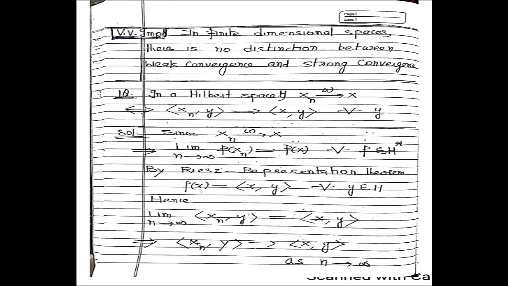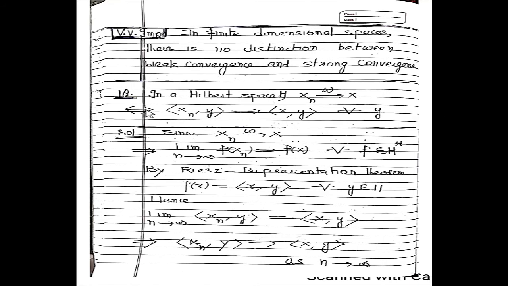And we know that in every space, strong convergence implies weak convergence. So it means in a finite dimensional space, there is no distinction between weak convergence and strong convergence. When the space is not finite dimensional, then strong convergence implies weak convergence, but the converse is not true. But in the case of a finite dimensional space, weak convergence implies strong convergence and strong convergence implies weak convergence.